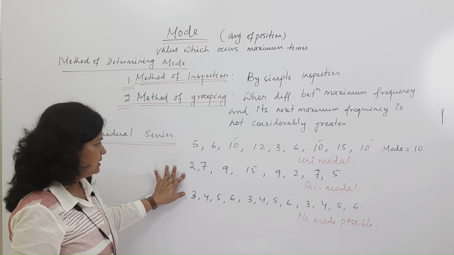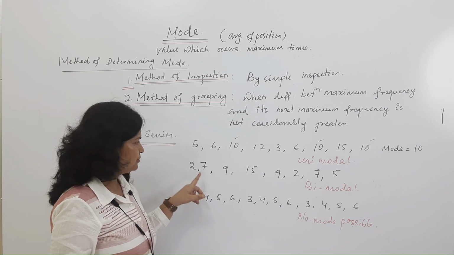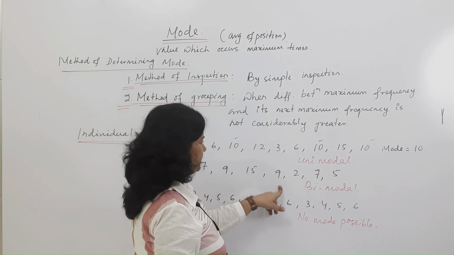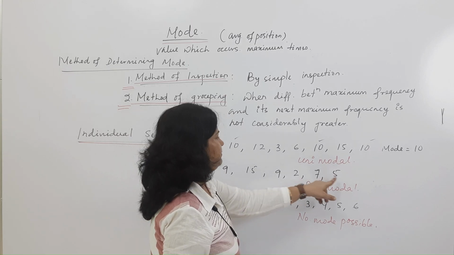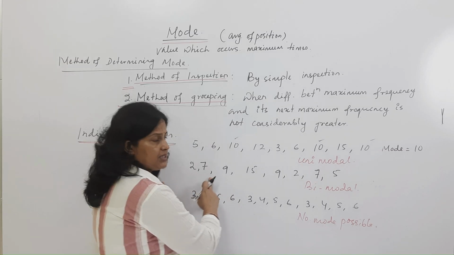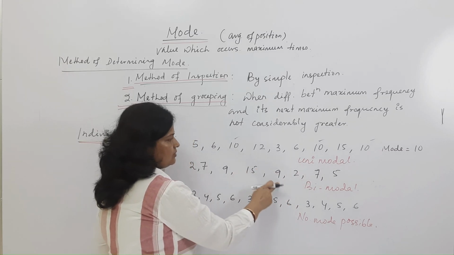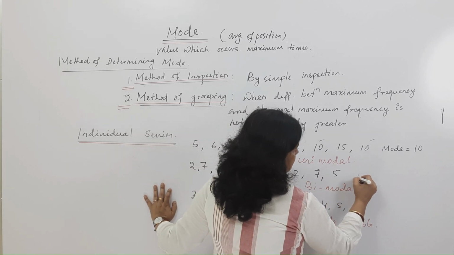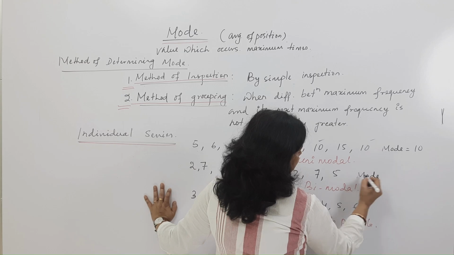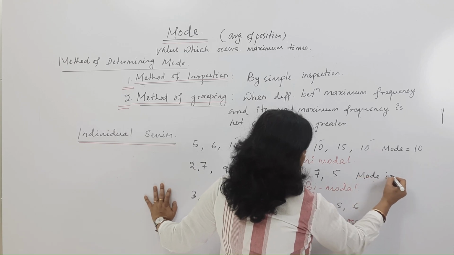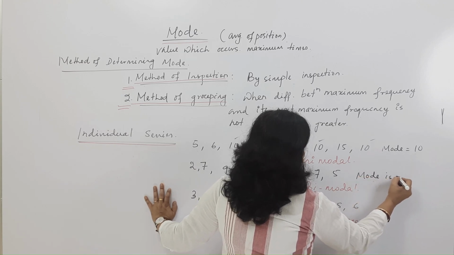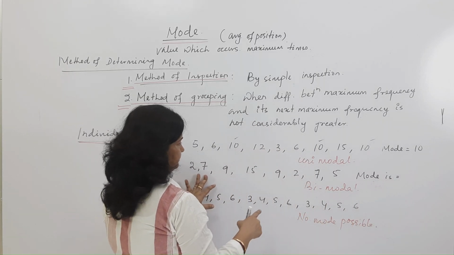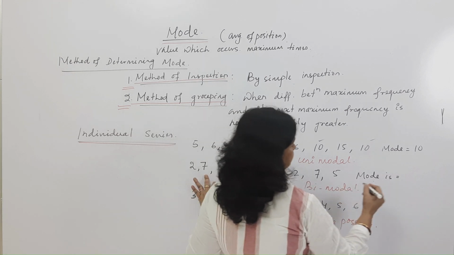Take this type of series. Here we have written 2, 7, 9, 8, 15, 9, 2, 7, 5. Here 7 is repeated 2 times, and 9 is also repeated 2 times. So we can say the mode is 7 and 9.